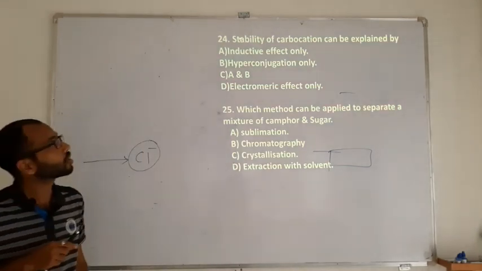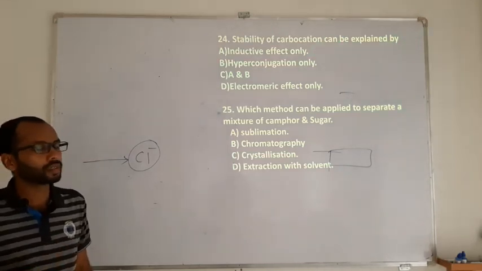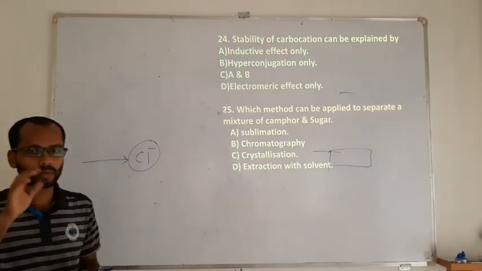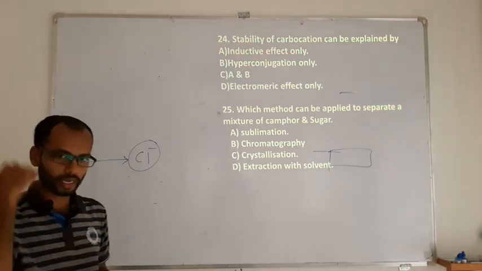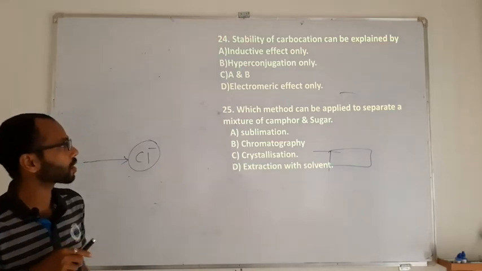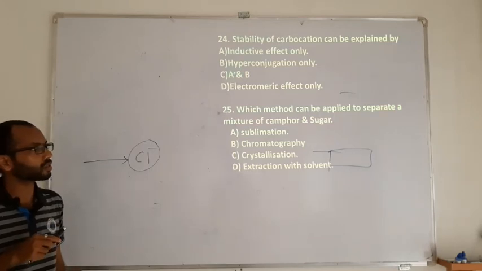Last two questions. The stability of carbocation can be explained by. So stability is based on two. One is going to be the inductive effect, because that carbon is going to get electron density from the connected CH3 groups and it will become stable. And second is going to be hyperconjugation. So option C, because both are included in option C.